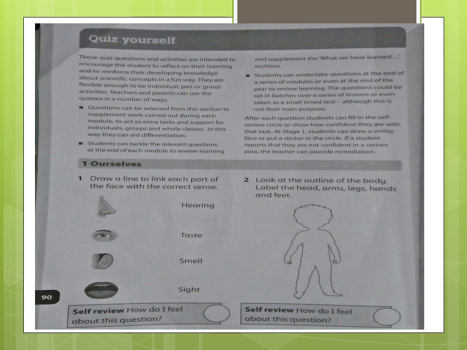Ourselves. Draw a line to link each part of the face with the correct sense. First one is nose, and what we do with the nose: hearing, taste, smell, or sight. You have to match it with the correct sense. Then we have eye. What we do with the eye, we hear, taste, smell, or it's used for sight. Then ear, what we used to do with the ear. And then mouth, what we do with the mouth. We hear with the mouth, or we taste with the mouth. You have to match it with the correct sense.